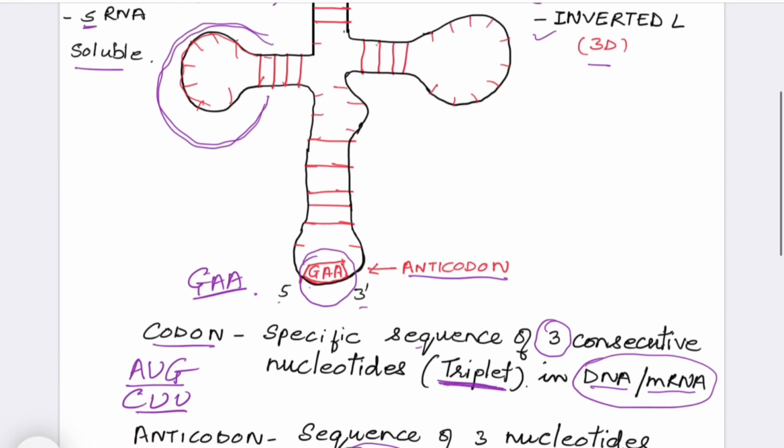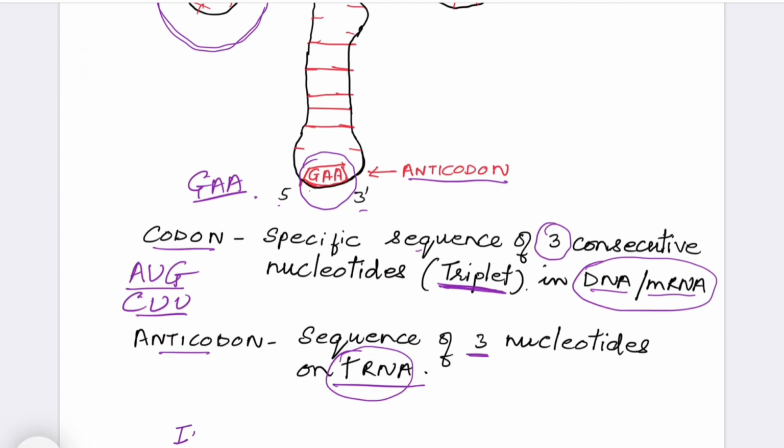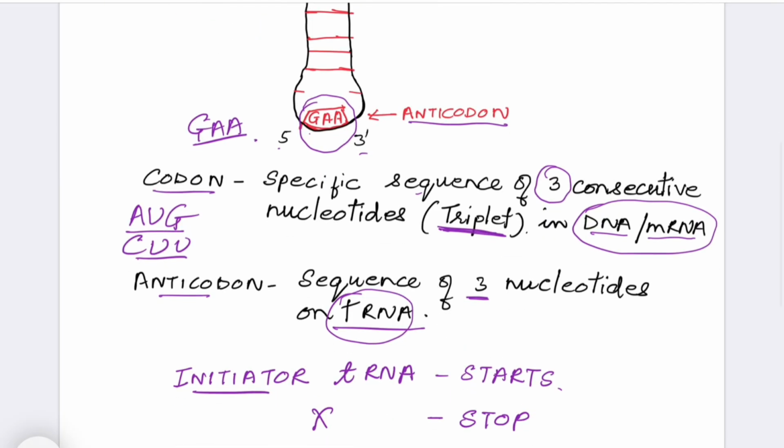Then there is an initiator tRNA. By the word initiator, we can say it initiates. So this tRNA is called initiator because it initiates, or starts, translation. Is there any tRNA to stop translation? No, there is no tRNA molecule to stop translation. We will study more on codon, anticodon and the genetic code in a separate video.